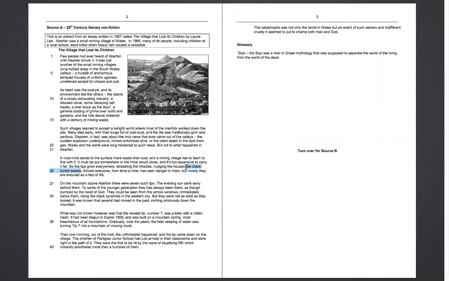but I want to look at the next paragraph, I think, more so, because then we go to focus solely on the coal tips, because that's referring to coal tips in other places other than Aberfan, and we just want to look at them in Aberfan. So moving on to the next paragraph. On the mountain above Aberfan, there were 7 such tips. The evening sun sank early behind them.